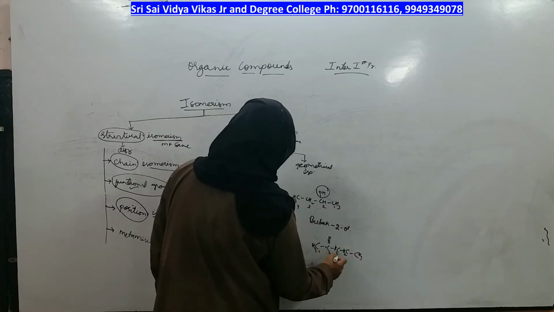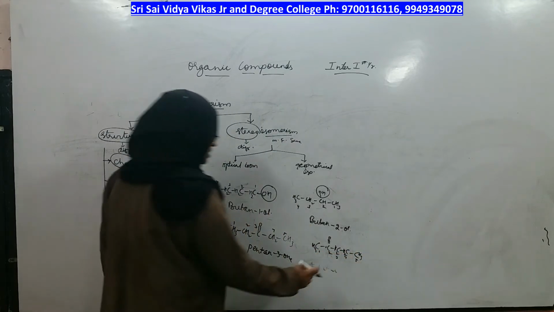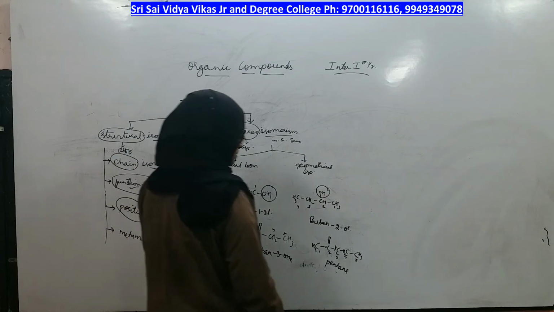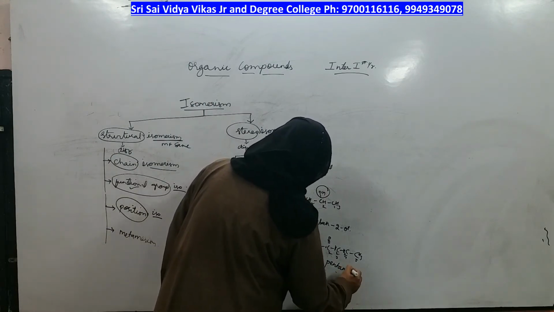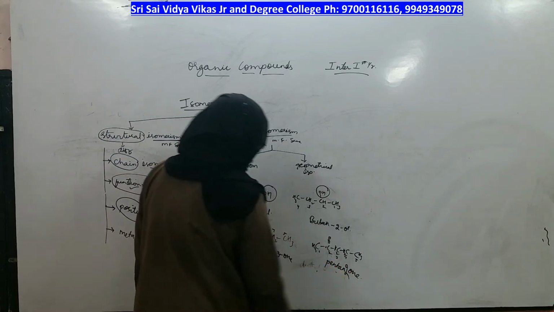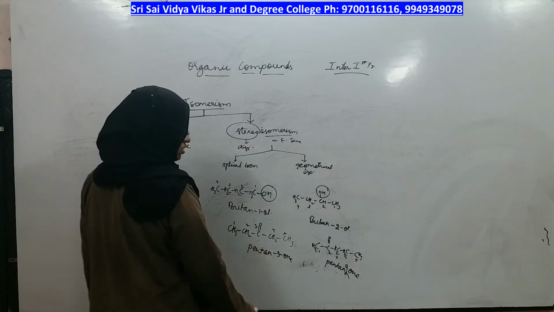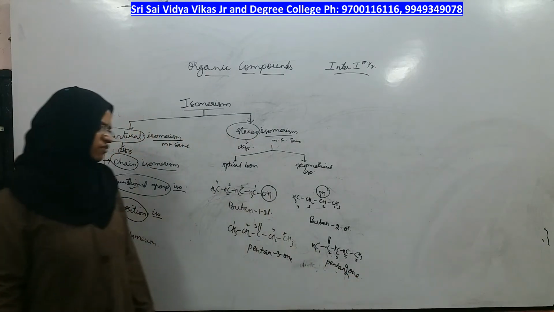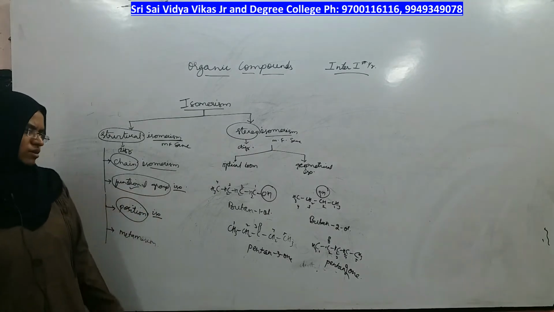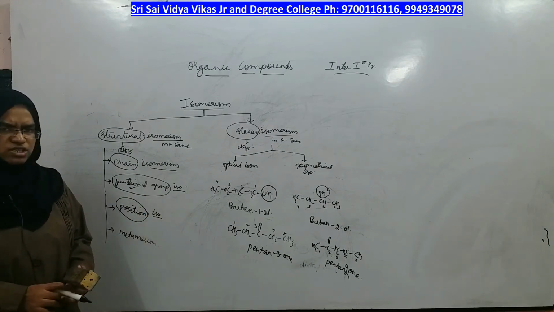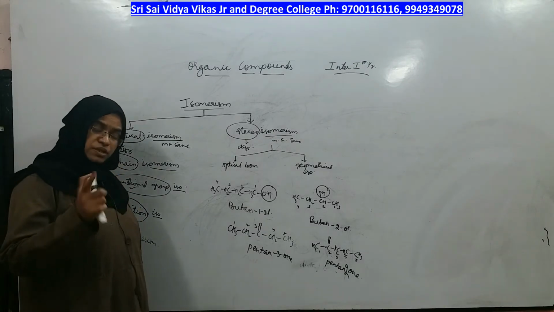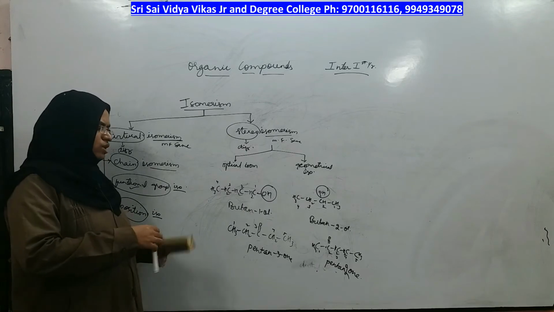I will give numbering 1, 2, 3, 4, 5. What is the root word? The root word is pentane here also. What is the functional group? The functional group is ketone here also. So for ketone, what should be the suffix? One. But where is that ketone present? It is present on the second carbon. So if this is pentan-3-one, this is pentan-2-one. The only difference between these two isomers is the position of the functional group. Everything else is the same. So these are position isomers, in which the functional group is the same but its position is different, with the same molecular formula.